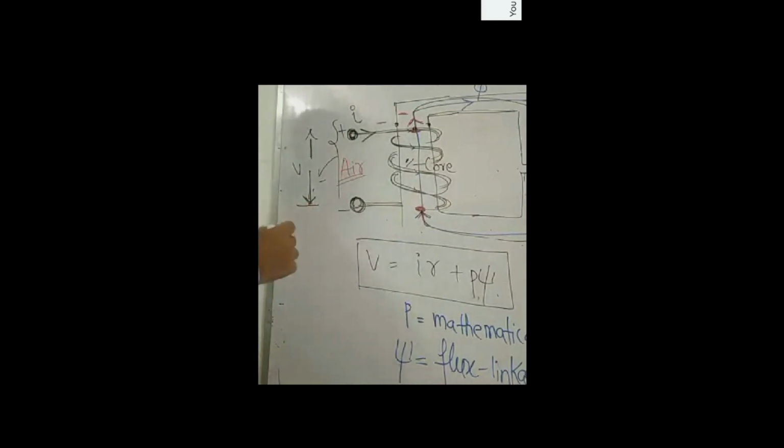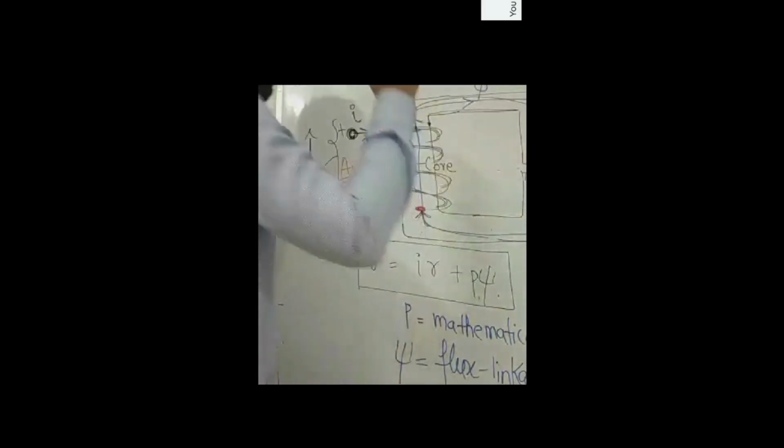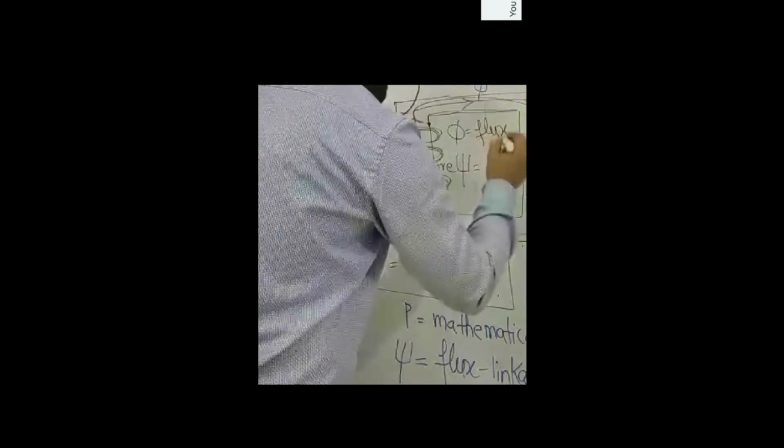Now, new students may not be knowing about this, but GC students will be knowing that this flux phi is flowing through a number of turns. So phi is equal to flux, but psi is equal to flux linkage.